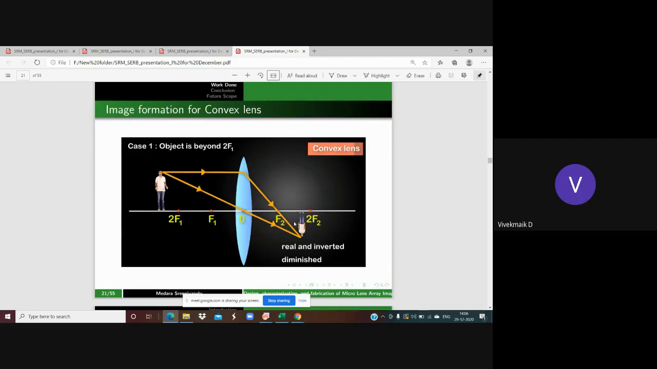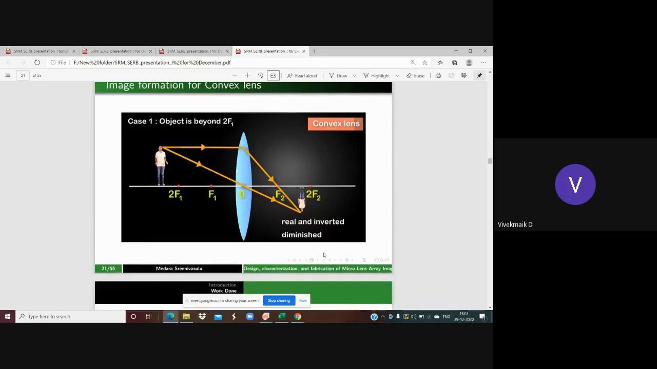And then we're going to observe the properties of the image, how they're going to be formed. Here, the image is real, inverted and diminished. The size of the image compared with the object is less, that's why it is diminished. And it is real and it is inverted.